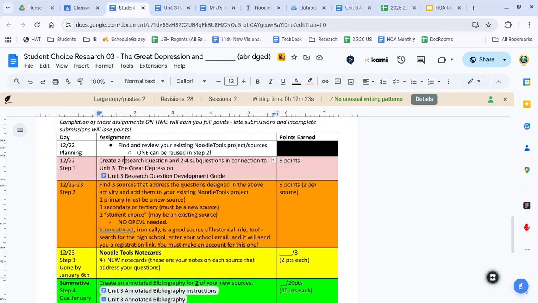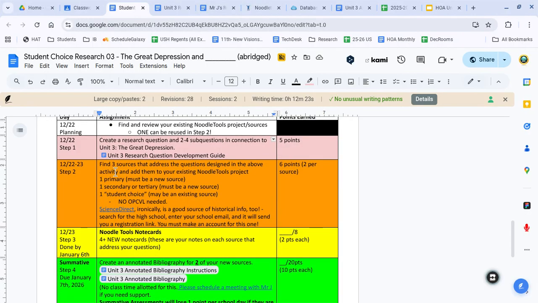So after you develop that research question and the 2 or 3 or 4 sub-questions, more is fine, then you're going to be asked to find some sources. So this time around, I decided that it would be okay for you to use one existing source. If you found material in Unit 1 or if you found material in Unit 2 that will really help you answer your research question, you can do that for one of your 3 sources. But again, we're asking people to get practice finding a primary source, which can be tough, but is doable, especially with a time period as notable as the Great Depression. And one secondary or tertiary source.